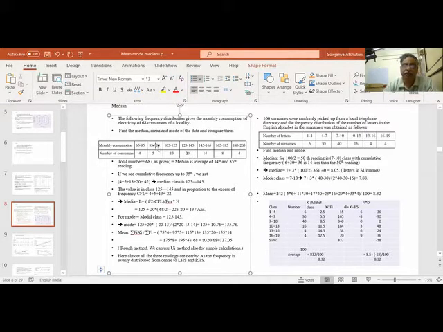So median, but xi is the average of this, so 75 into 4. If I add and simplify, I'm getting 137.05. You see here in this particular case, mean is 137, mode is 135, and median is 137, almost the same.